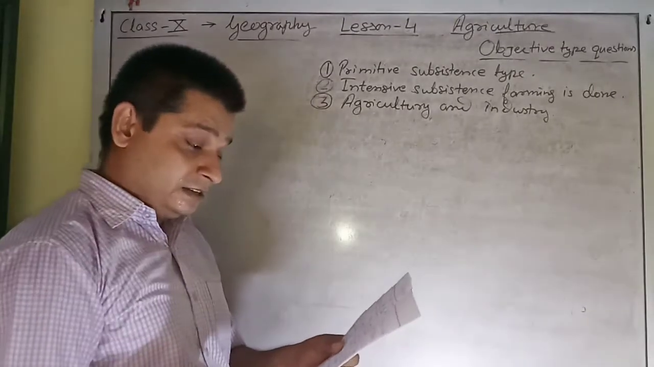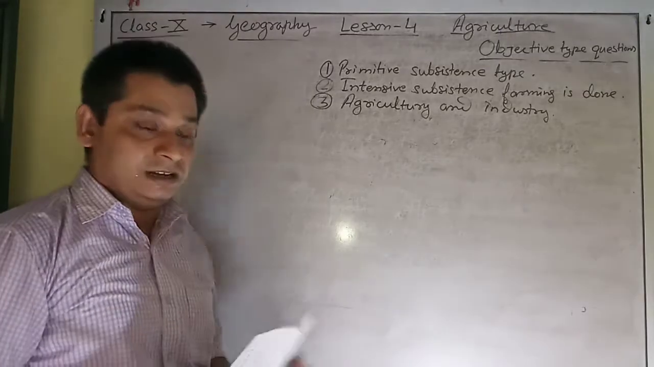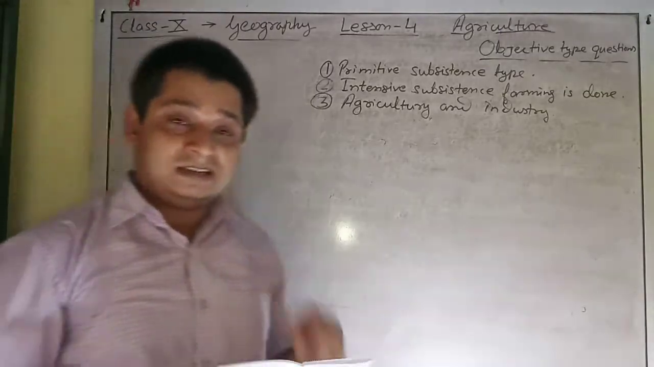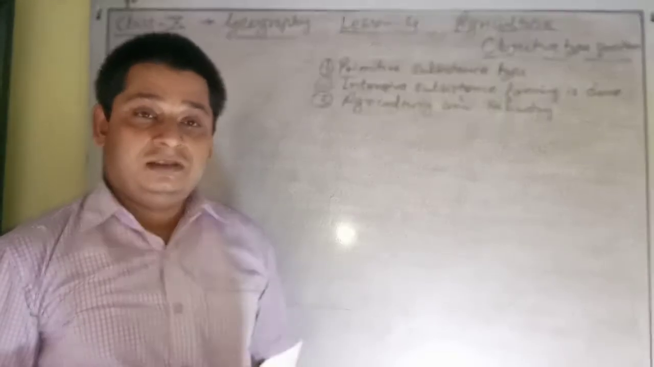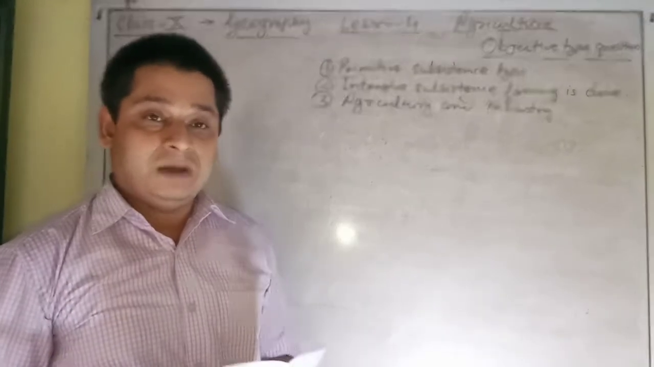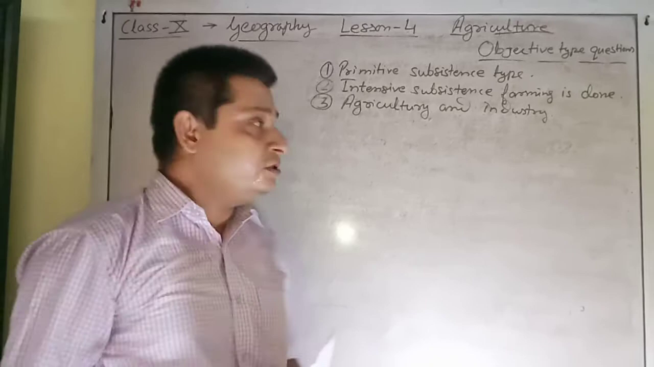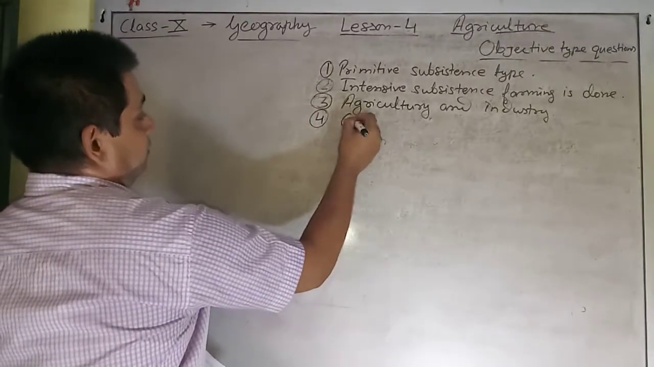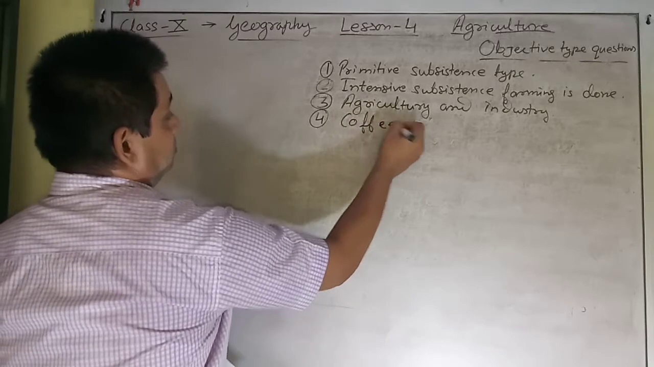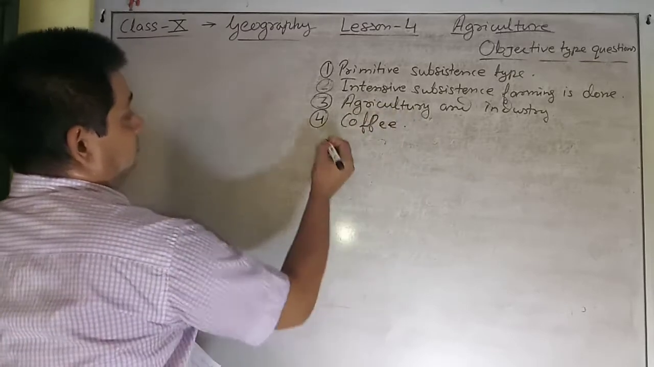Question number 4. What type of plantation crop is grown in the state of Karnataka? We know that Karnataka is a state in southern India and it is famous for coffee. Coffee is grown in Karnataka in Baba Budan Hills and Nilgiri Hills. So, in the state of Karnataka, the plantation crop grown here is coffee.